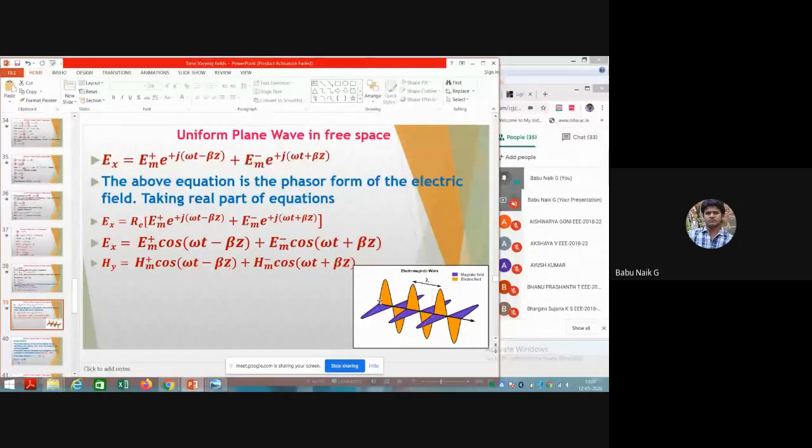Then we need to see how much the wave is attenuated in that particular medium, and how much phase shift it has. And the last one to be calculated is the impedance of the medium once the wave travels. All these functions need to be calculated for the electromagnetic wave.